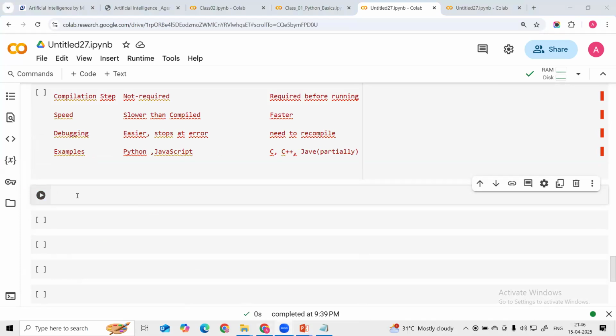Can we see one more example, please? Okay, which example do we want to see?